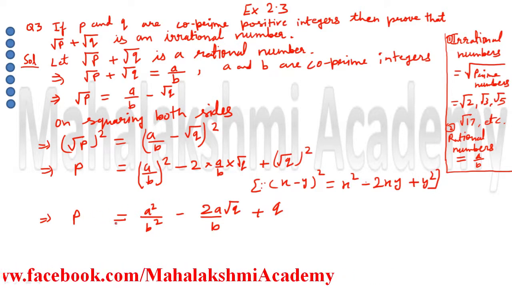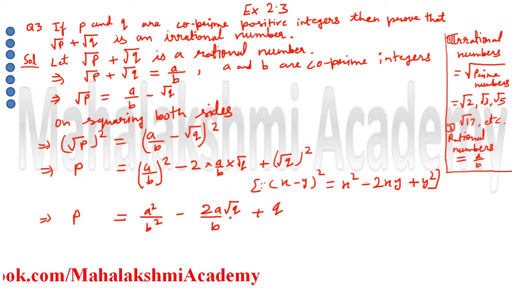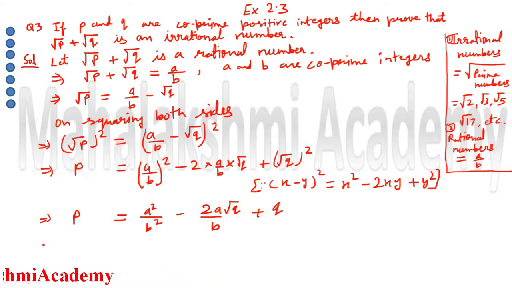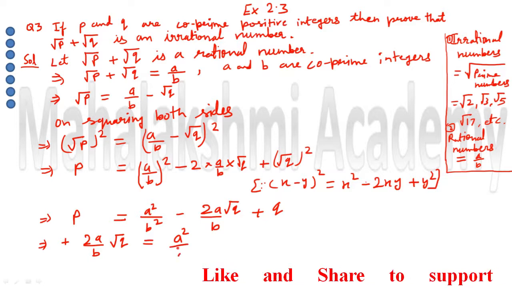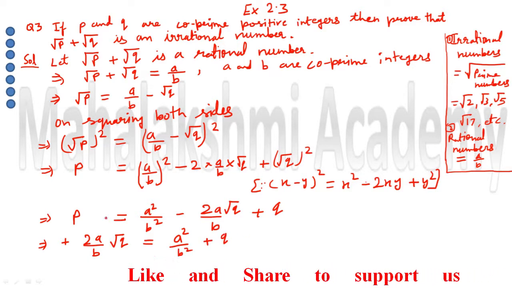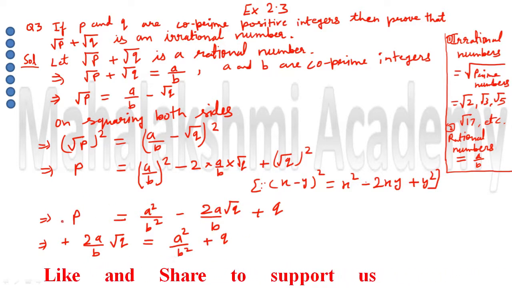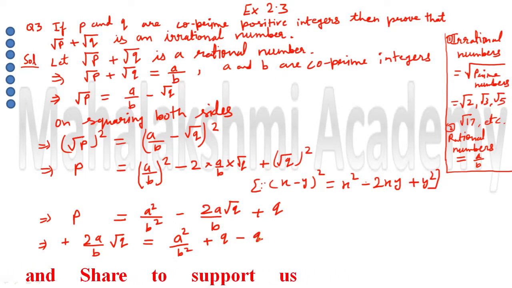Now here, after doing this step, students, we have to separate this root q. So we have to shift everything to the other side. That is going to be like this. Since it's negative, I am shifting it to this side, so it's going to be positive 2a upon b root q, and these two terms I am keeping as they are. So it's going to be a square upon b square plus q, and this p I am shifting here. So p is positive, so it's going to be negative. Negative p, sorry.